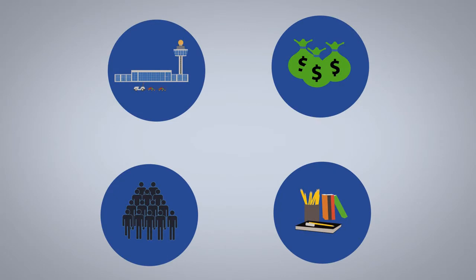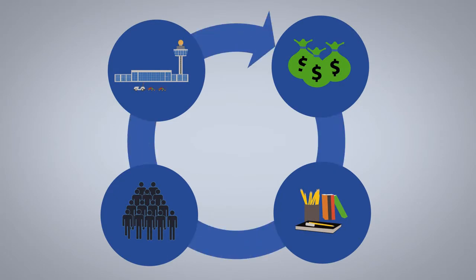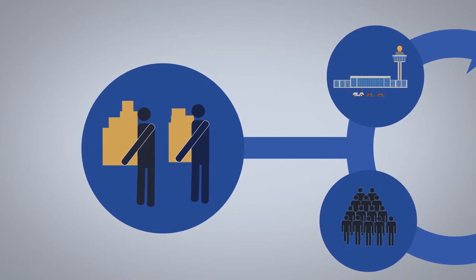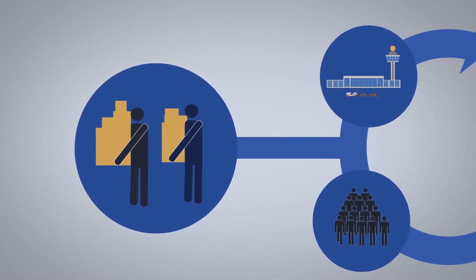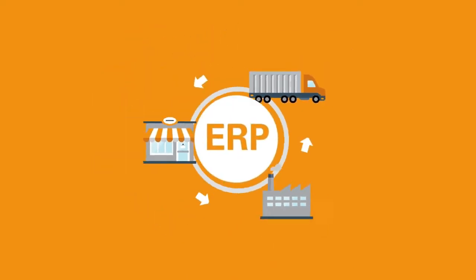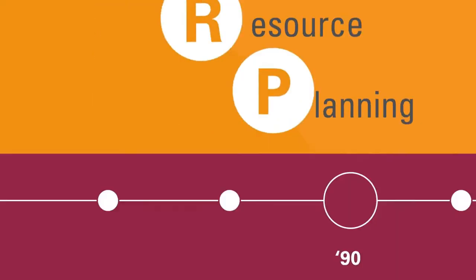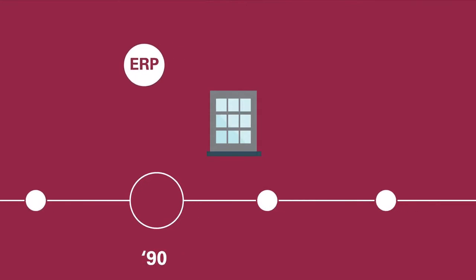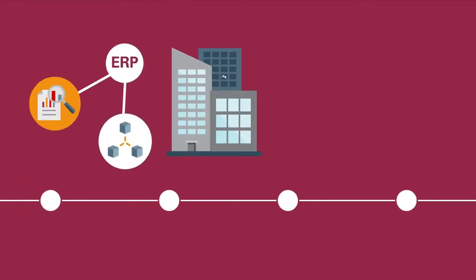So, to overcome all these problems, the best solution is to have a centralized database system which is accessible to all the departments functioning in that organization. This can be easily achieved by implementing ERP, that is Enterprise Resource Planning, in that particular organization. Now let's understand what is ERP.